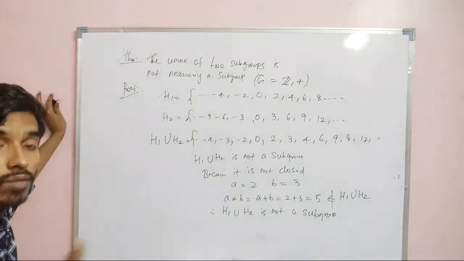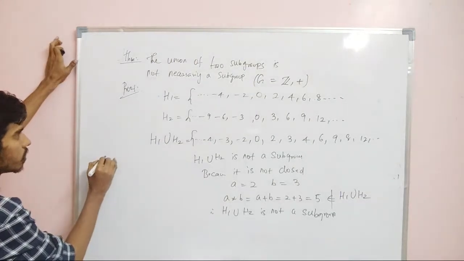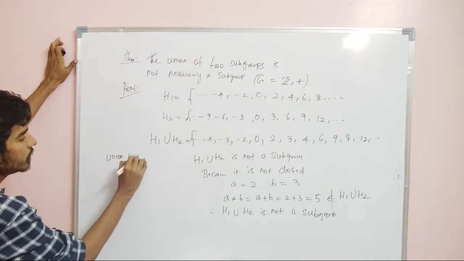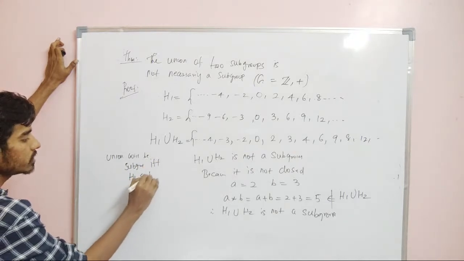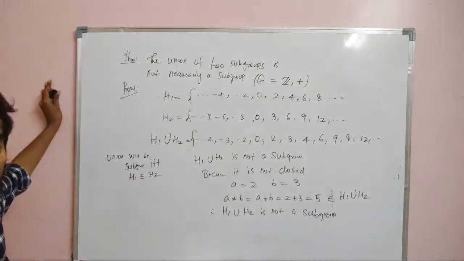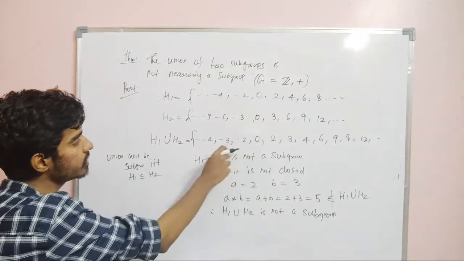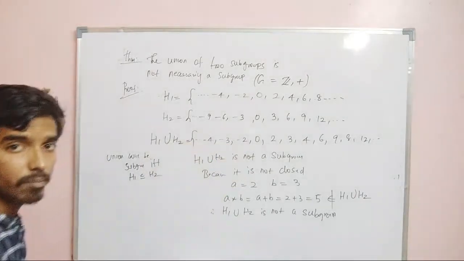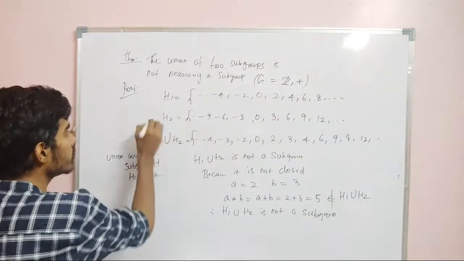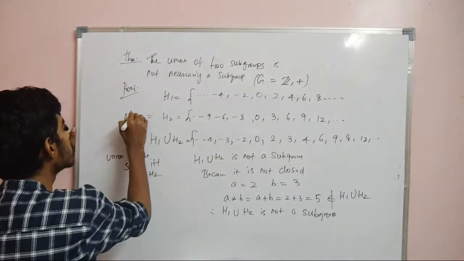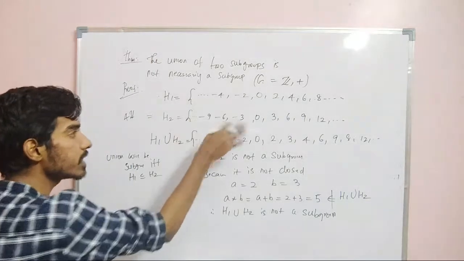So next you will ask, when will the union be a subgroup? The union will be a subgroup if and only if H1 is contained in H2, or vice versa. But here you can see this is not contained in this. Contained means one has to be a subset of the other. For example, if I take H2 to be 4Z, then it will be a subgroup. Why? Because 2Z and 4Z, one is contained in the other.